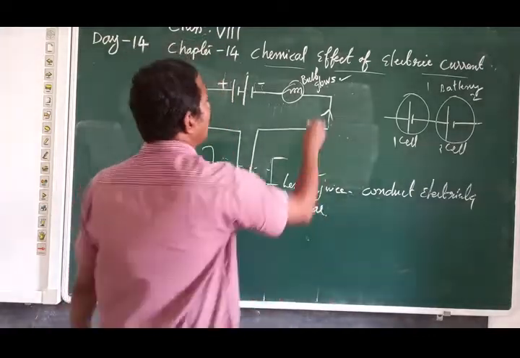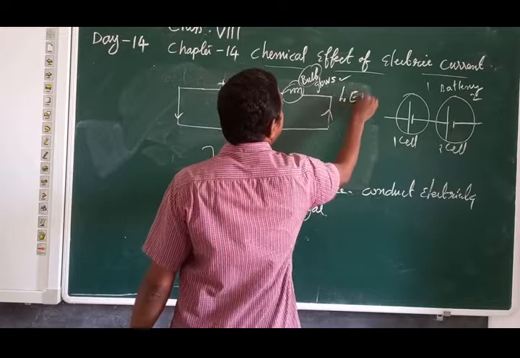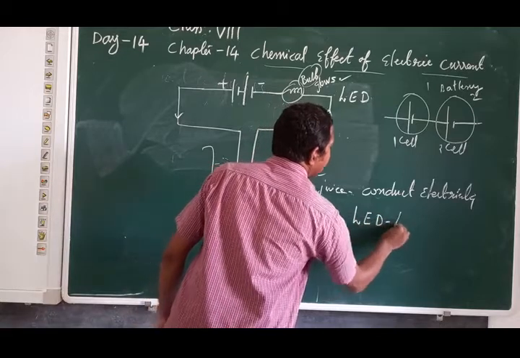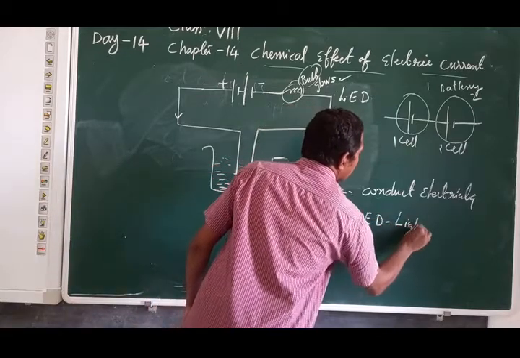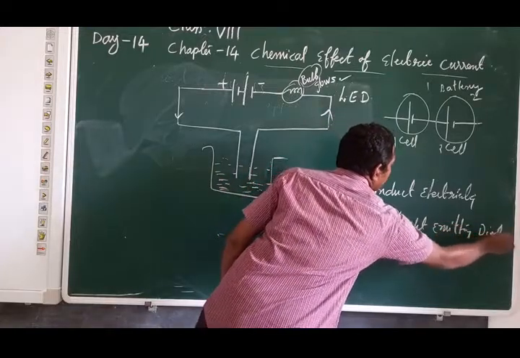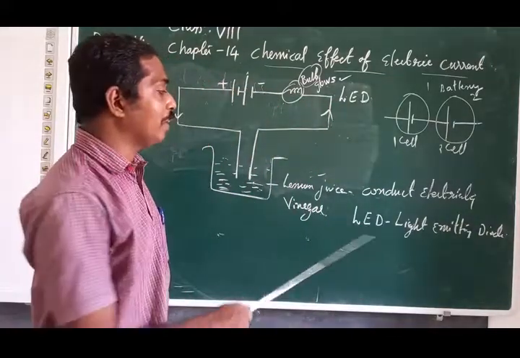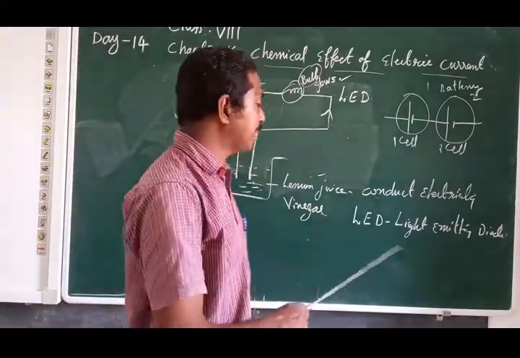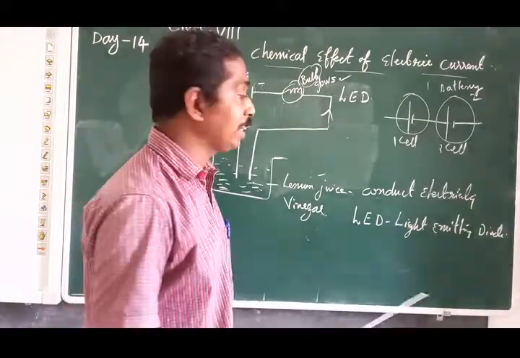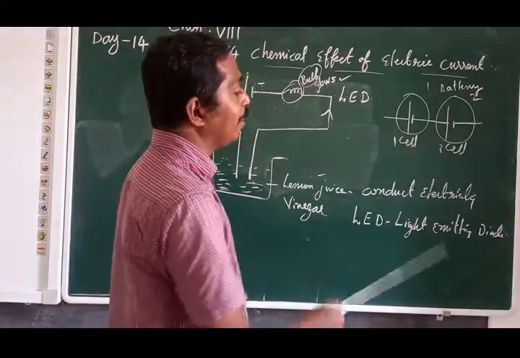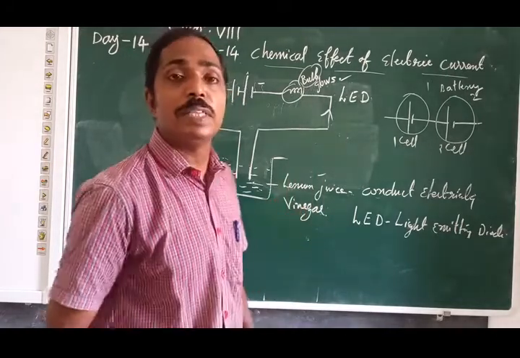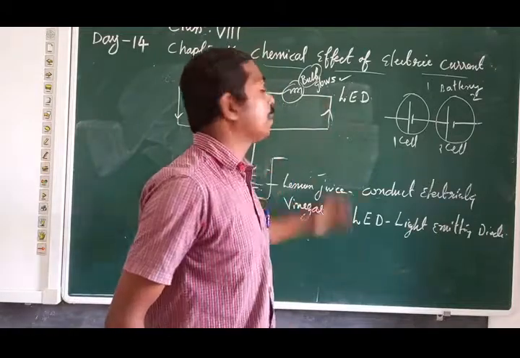That time, instead of a bulb we use an LED, light emitting diode. In higher classes, in plus 1 and plus 2, you will study what a diode is and the light emitting diode. Nowadays everybody knows LED; our homes use light emitting diodes. This light emitting diode can glow even with less current.